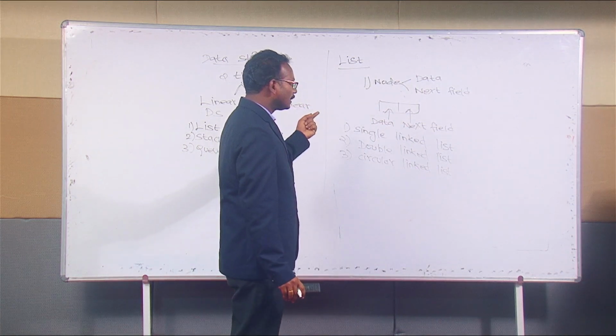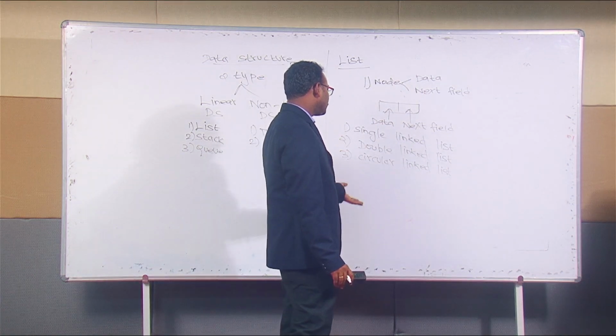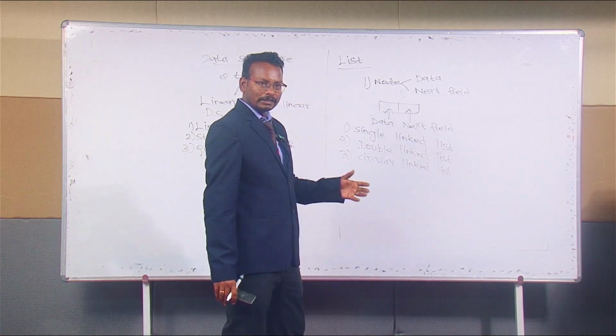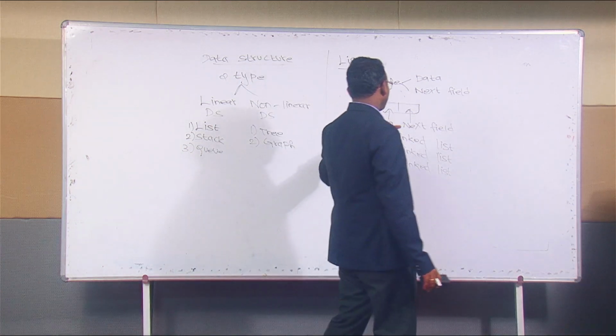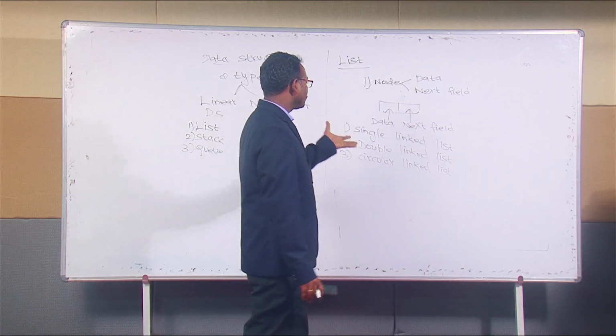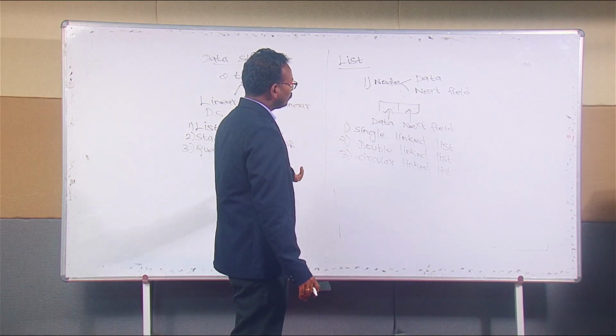First one is a single linked list, and second one is a double linked list, and third one is a circular linked list. So we have to go for what is single linked list, what is double linked list, what is circular linked list. Before that, what is single linked list?